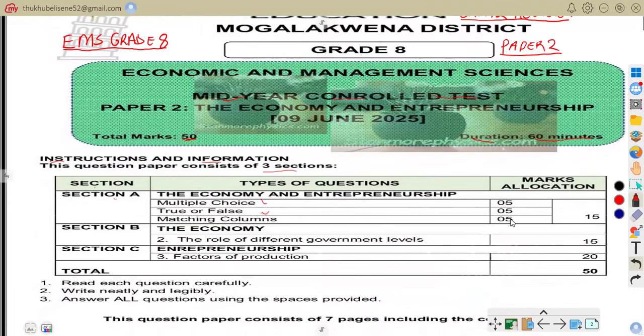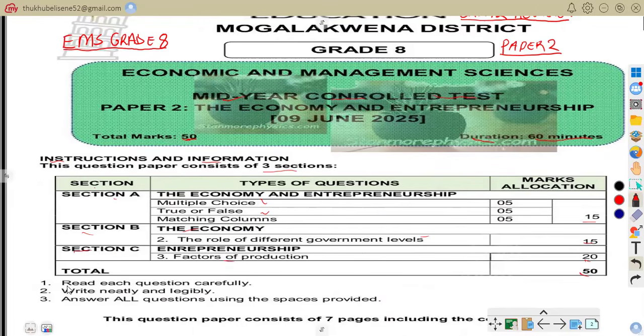All in all, for the allocation of marks, you have to get 15 marks as the total for that section. Section B is the economy, and the type of question you're going to expect there is the role of different government levels. You're also to get 15 marks for that section. For section C, that is entrepreneurship, you're going to talk about the factors of production, and you have to get 20 marks. All in all it is 50 marks total.